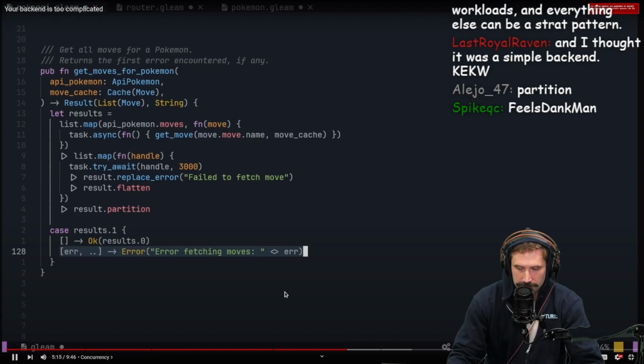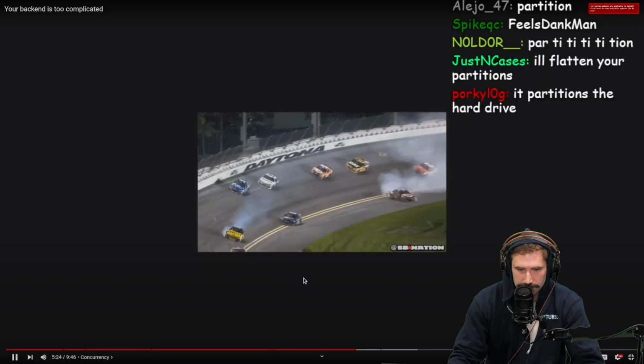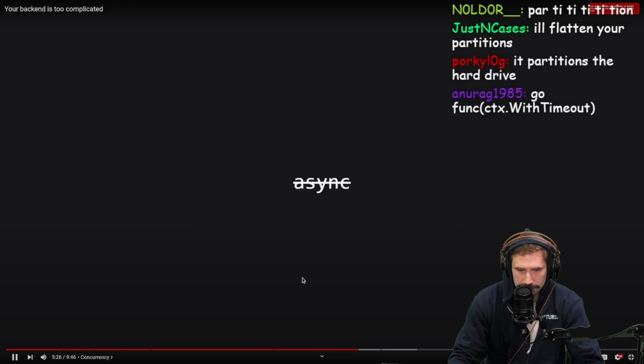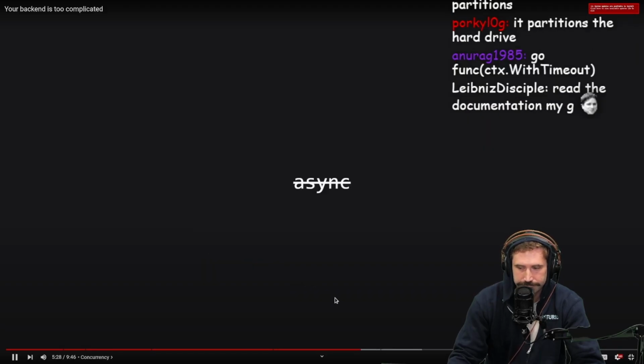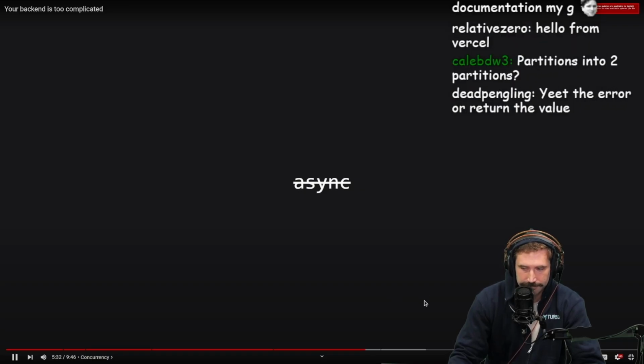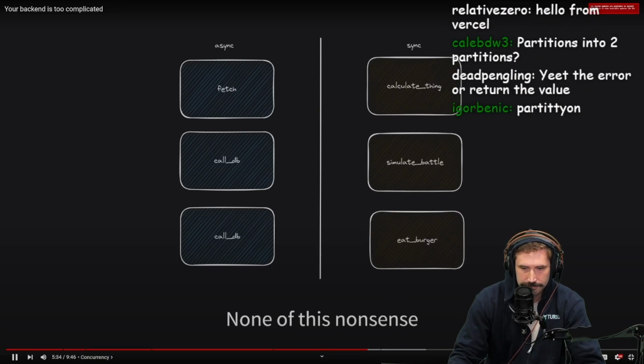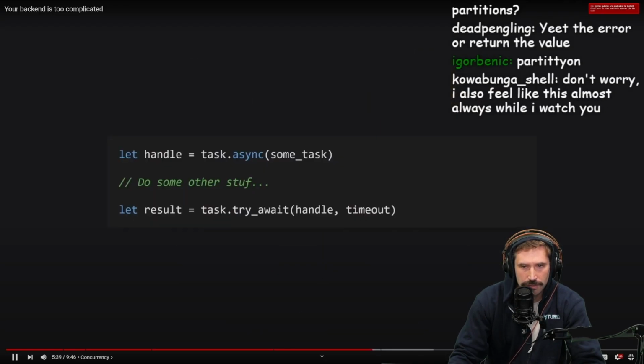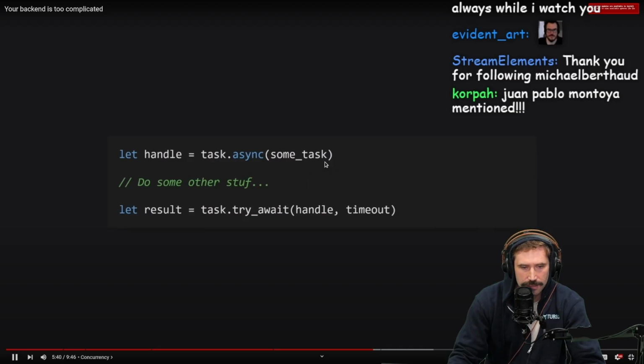If we had any errors, we return the first one. Otherwise, we return all our moves. You can avoid all the error handling by using task.await instead of tryAwait, but then the host process will crash if the task process crashes. As you can see, this has all been incredibly easy, and you can pass any function to a task. You don't have to mark it in advance using an async keyword. Thanks to this, you don't end up with function coloring in Gleam, and you can write linear, synchronous code and easily parallelize later. It's also worth noting that you don't have to